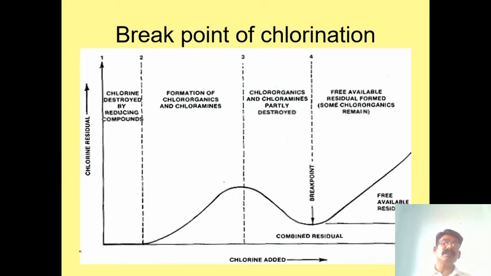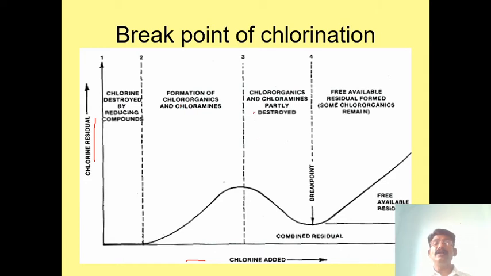So this is the graph, the break point of chlorination. This is the residual chlorine, and chlorine is added here. First of all, the chlorine reacts with some organic compounds, meaning reducing compounds. Here some chlorine is destroyed because it reacts with the reducing compounds. Then the remaining chlorine reacts with the ammonia present in the water to form chloramines.